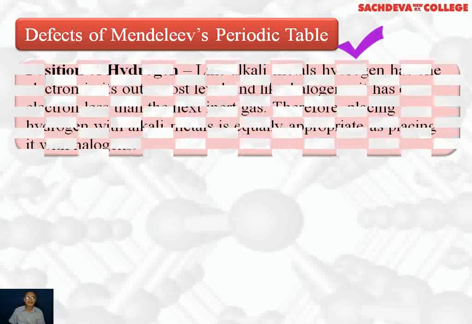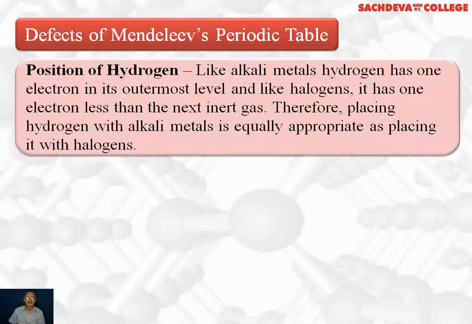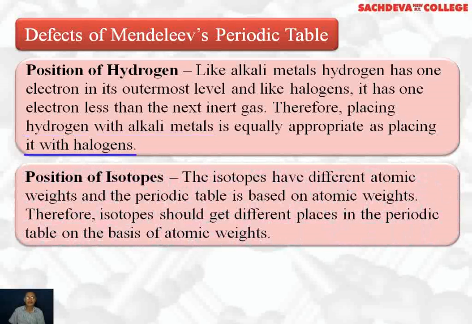Defects of Mendeleev's periodic table. Position of hydrogen. Like alkali metals, hydrogen has 1 electron in its outermost shell, and like halogens, it has 1 electron less than the next inert gas. Therefore, placing hydrogen with alkali metals is equally appropriate as placing it with halogens. That is, it resembles both alkali metals and halogens.